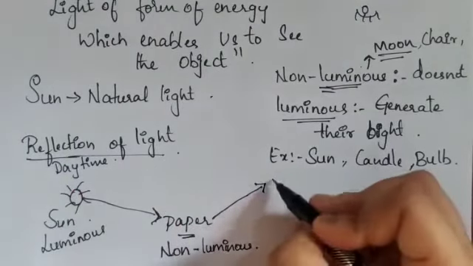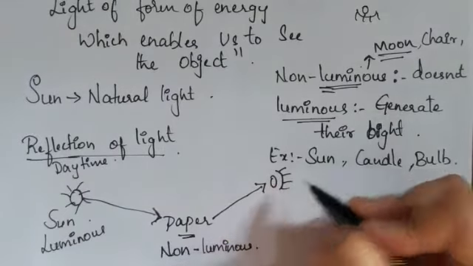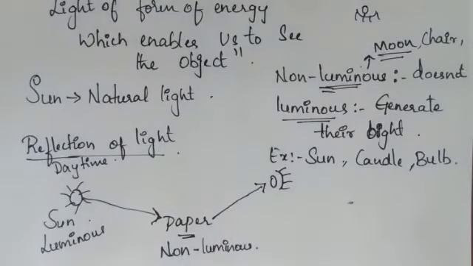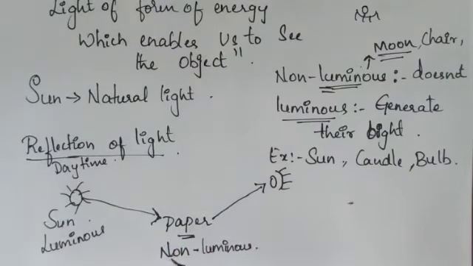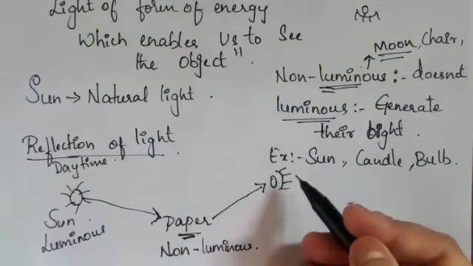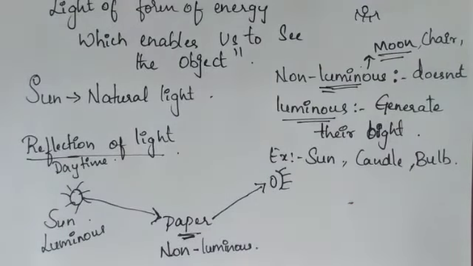That reflection you are able to see through your eyes. Okay, so I'll repeat it. Light from the luminous object to the non-luminous object, that is paper, gets reflected back. Because of the reflection of light, you are able to see the non-luminous object, isn't it?